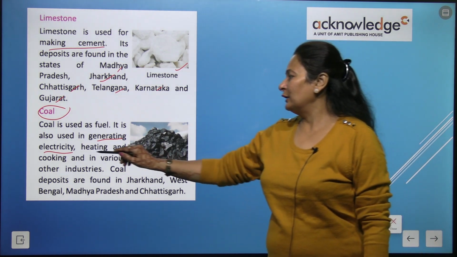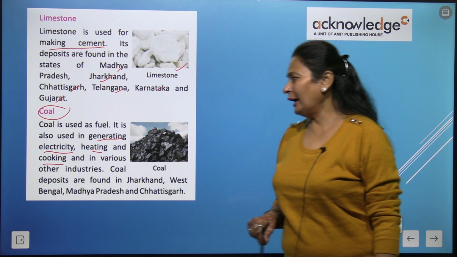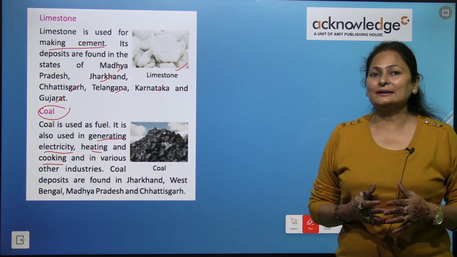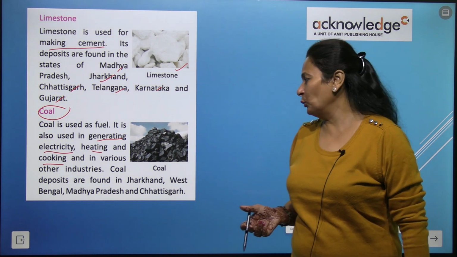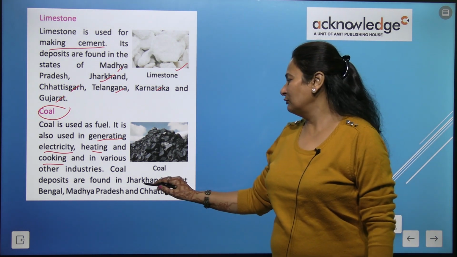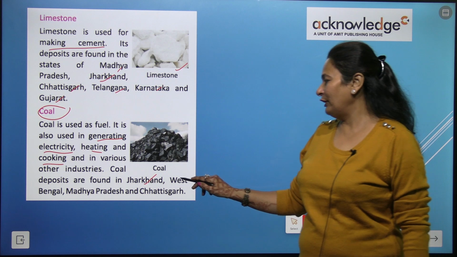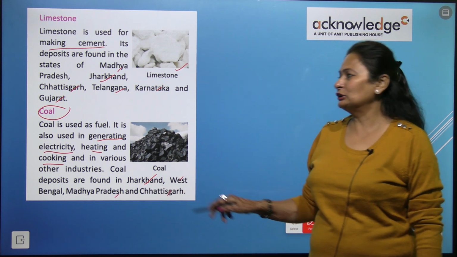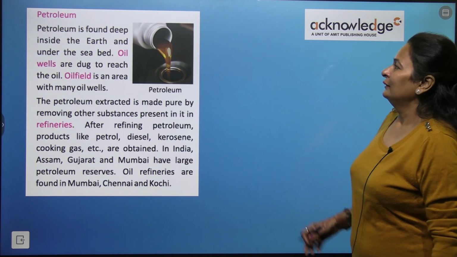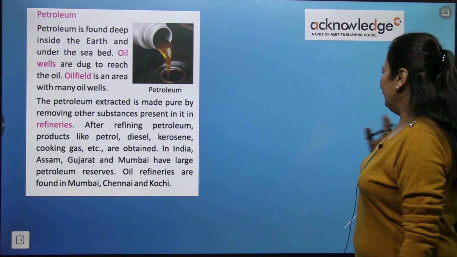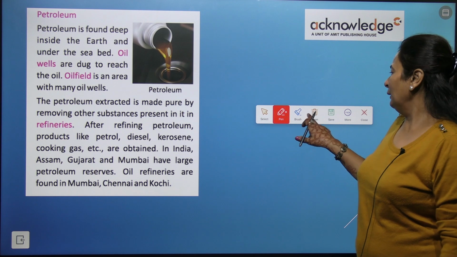So for heating and cooking and in various other industries, coal is used as fuel. Coal deposits are found in Jharkhand, West Bengal, Madhya Pradesh and Chhattisgarh. Petroleum is again a non-metallic mineral.